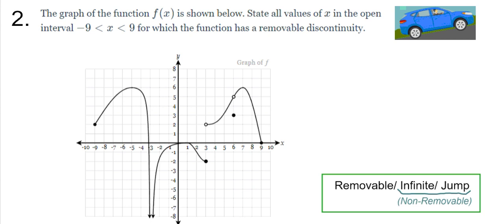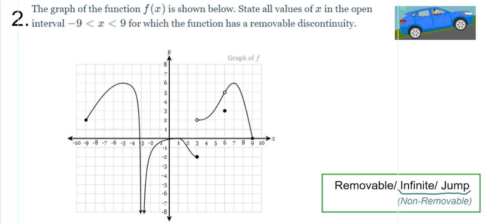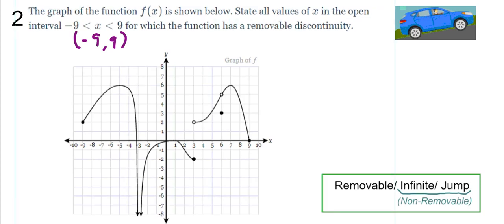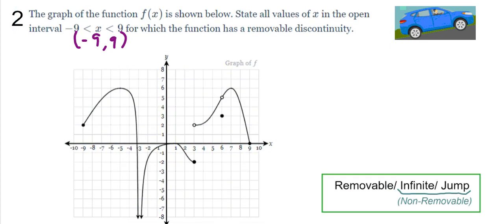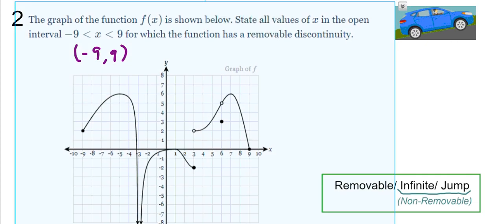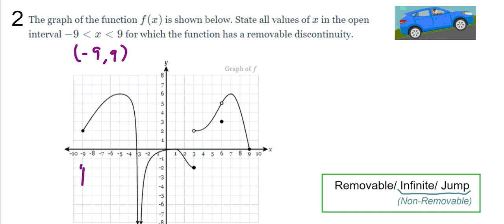All right, so now we've got a different graph, and it says we've got a graph, say all the values of x in the open interval. So this is another way to say what we've got. Oops, so sorry, let me switch over here. So we've got -9 to 9, right? Let me pull this down a little bit. All right, so let's look, we're at -9. Okay, I just remembered I don't have my pen. There we go. So we're at -9 to 9, and they're like, okay, what's going on?